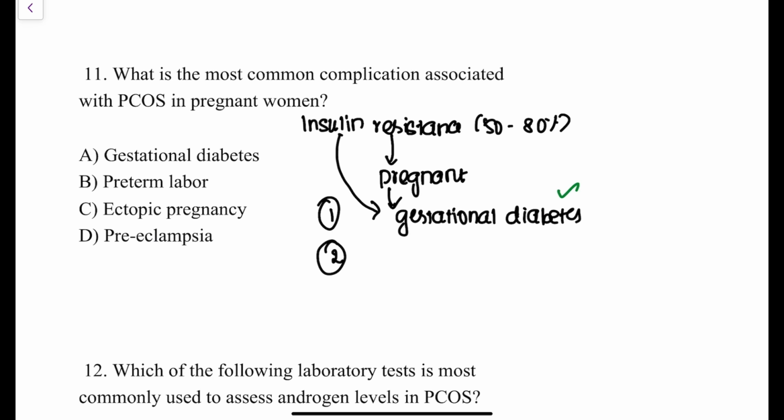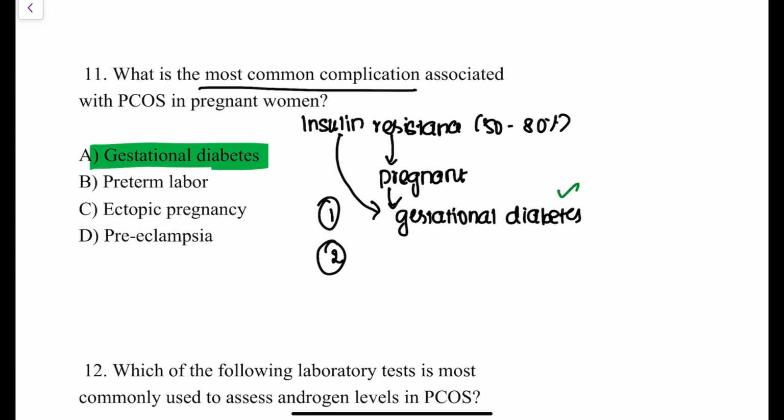In patients of PCOS there are always hormonal abnormalities; we can't even predict at what particular time what hormone will be increased or decreased. There are multiple hormonal imbalances present in patients of PCOS. Because of that, preterm labor can happen, but it is not the most common complication seen in pregnant women with PCOS.